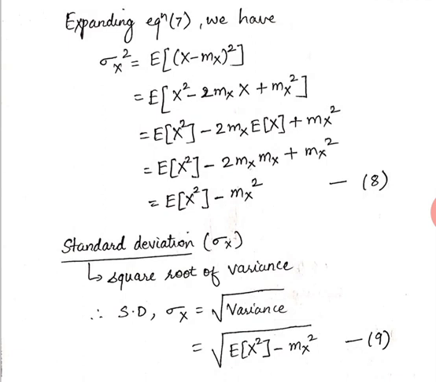So variance is equal to e of x square, that is the mean square value, minus the mean the whole square. So sigma x square is e of x square minus mx square. Now the square root of this is called the standard deviation, denoted just as sigma x. Sigma x square was variance, sigma x is standard deviation. So standard deviation is the square root of equation 8, root of e of x square minus mx square.